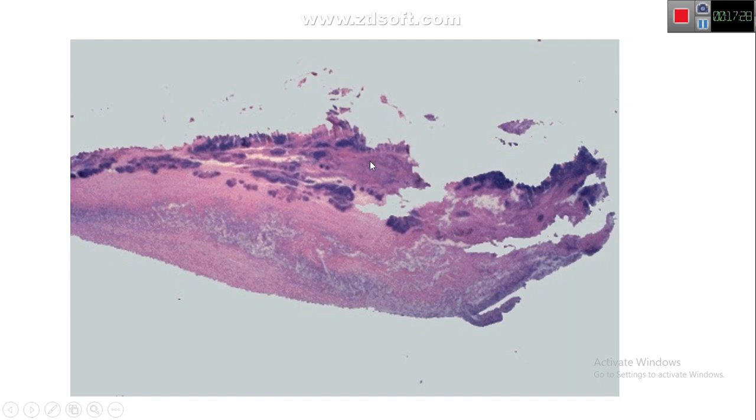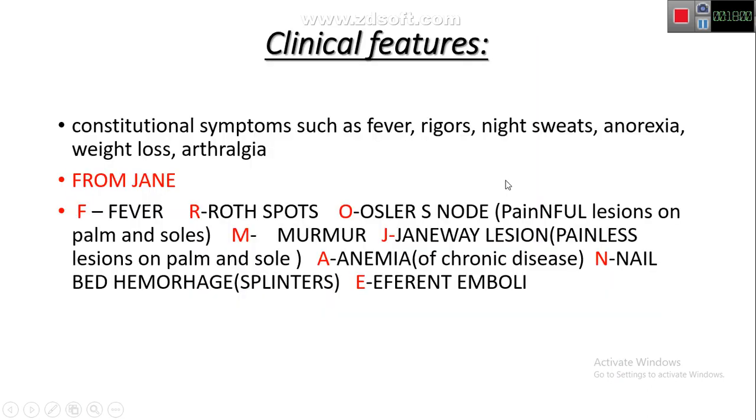One is slightly pink, the other is a purple or blue area. The pink area is fibrin and platelet deposition. Then we have the blue or purple areas. These blue or purple areas actually show you the colonies of the bacteria, and these are the inflammatory cells like neutrophils, etc. So this is the microscopic picture.